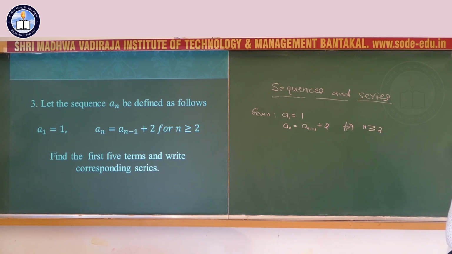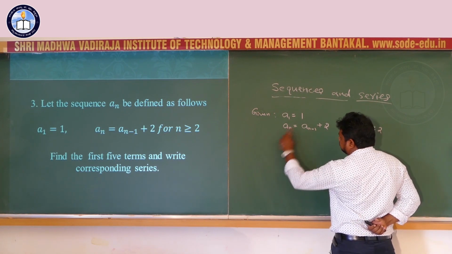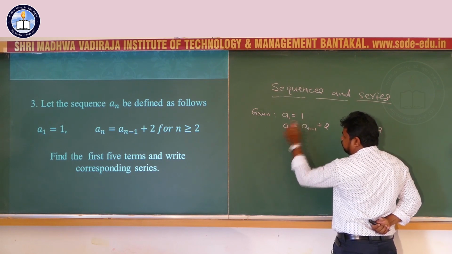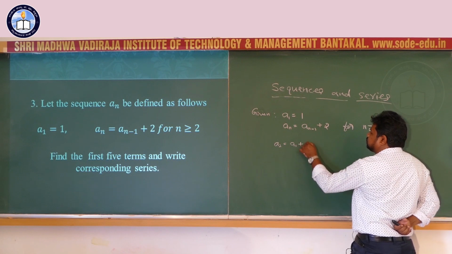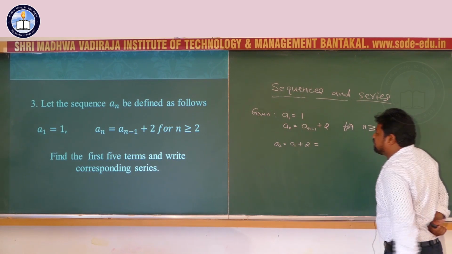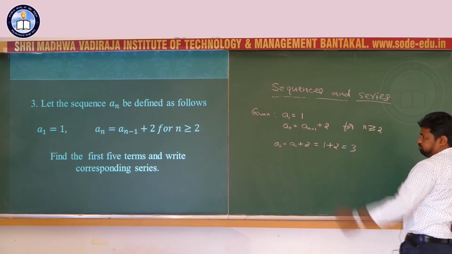We have to find the first 5 terms. The first term is already given, A1 is 1. A2 is equal to A1 plus 2. A1 is already 1, so 1 plus 2, that is equal to 3.